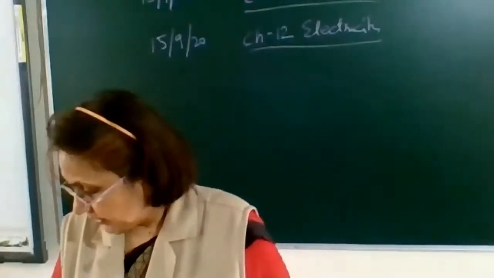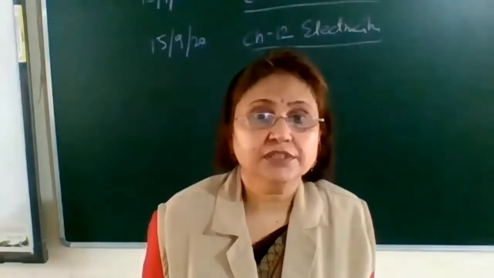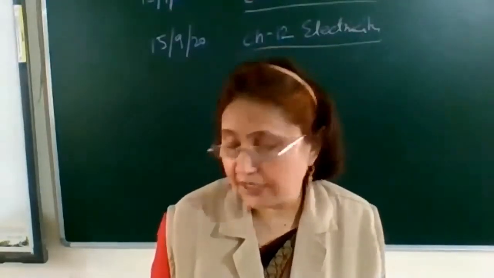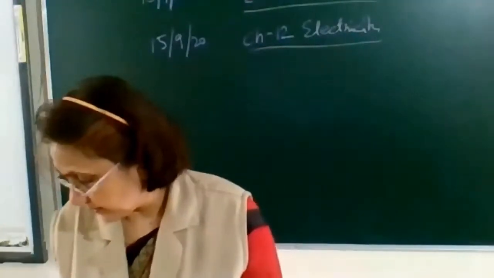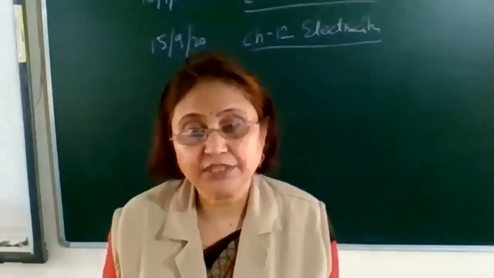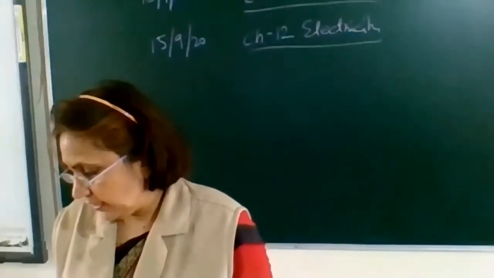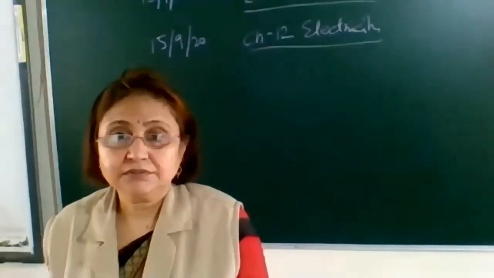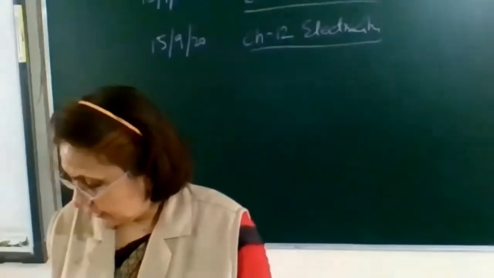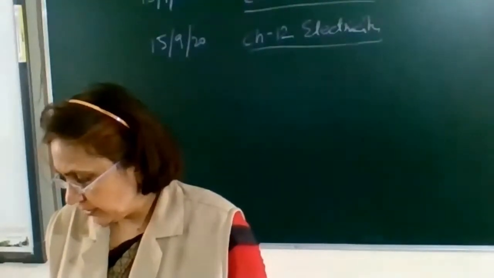Okay, electric current and the electric circuit. The first topic is electric current and electric circuit. First, let's read what is given in the book, then I'll explain. We are familiar with air current and water current. We know that flowing water constitutes water currents in rivers.